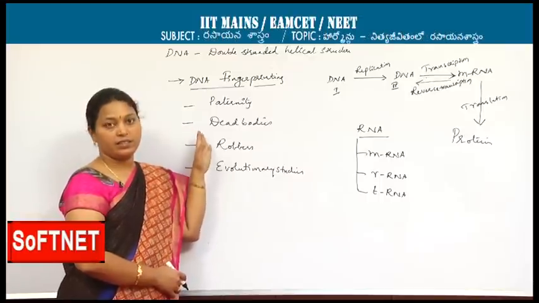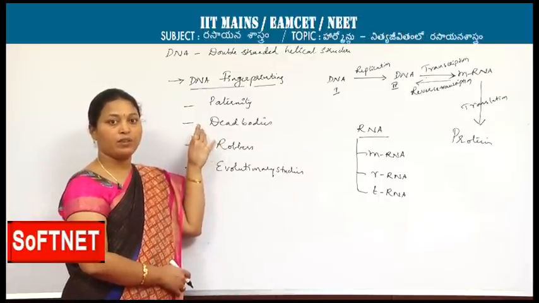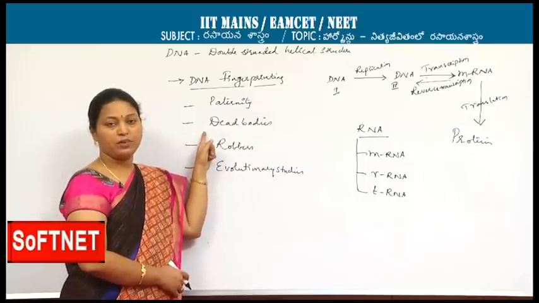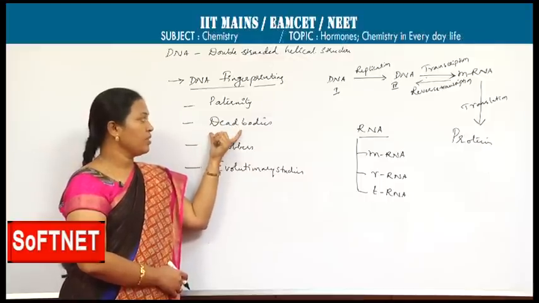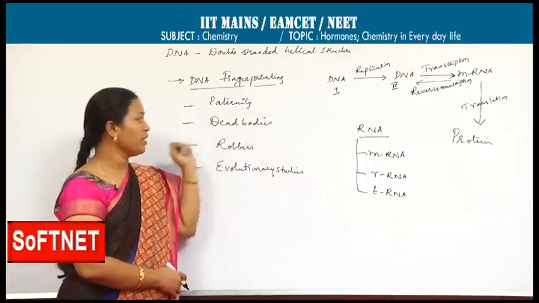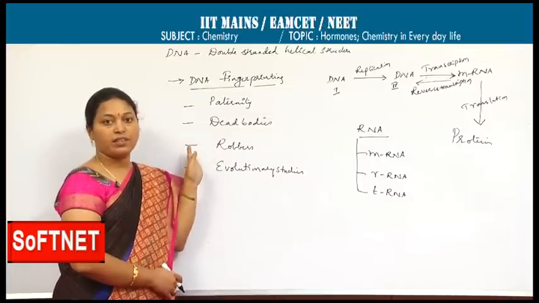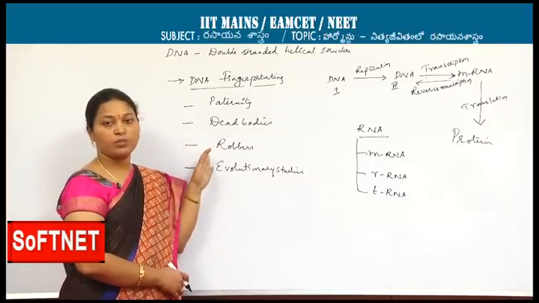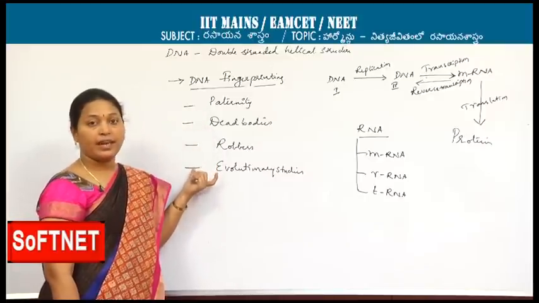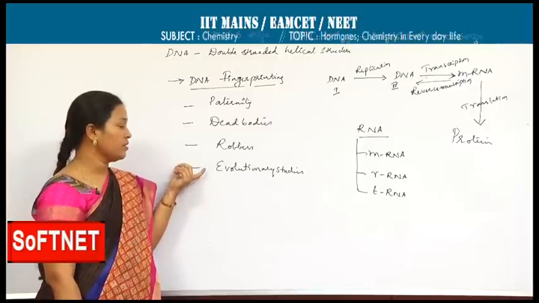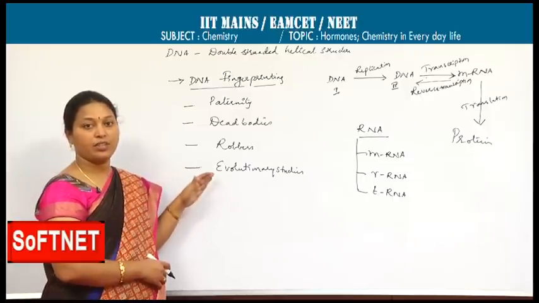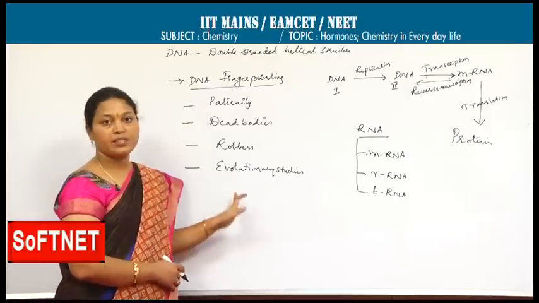And during accidents, road accidents or train accidents or whatever the accident may be, the bodies may be collapsed and the dead bodies may not be identifiable. At that time, nearby parents or the next generation of those people can be matched for identifying these dead bodies. At the time of robberies and crimes, to catch the criminals and robbers also, this DNA fingerprinting is very helpful. And the extinct animals like dinosaurs, those racial groups we no longer have, can be rewritten and studied under evolutionary studies. DNA fingerprinting is very helpful.